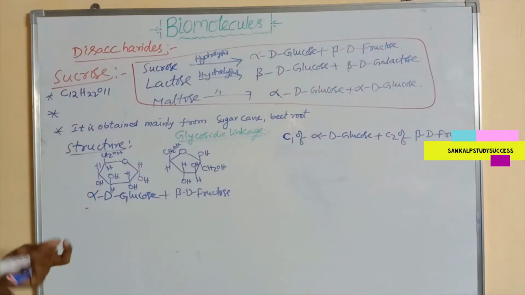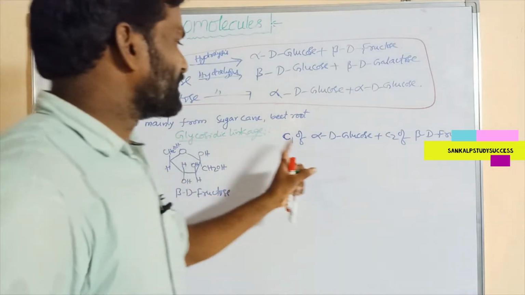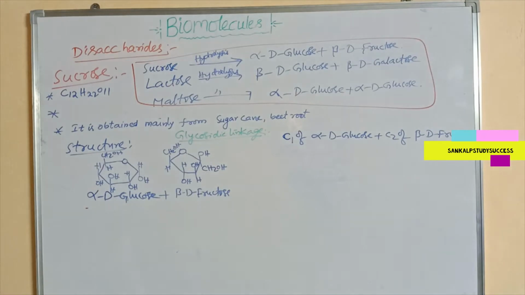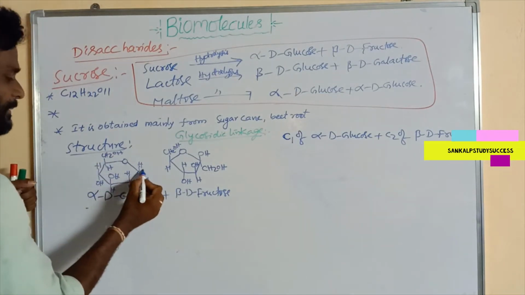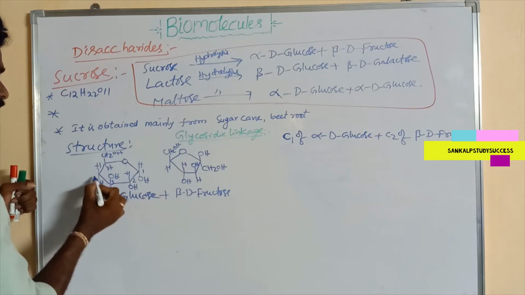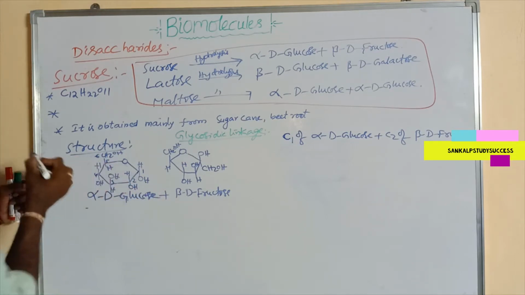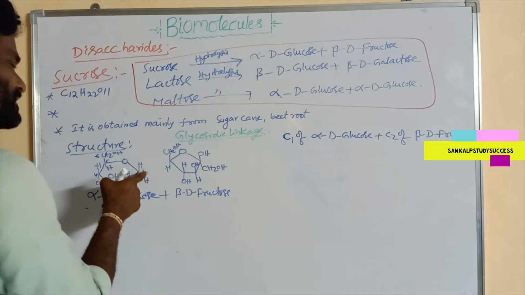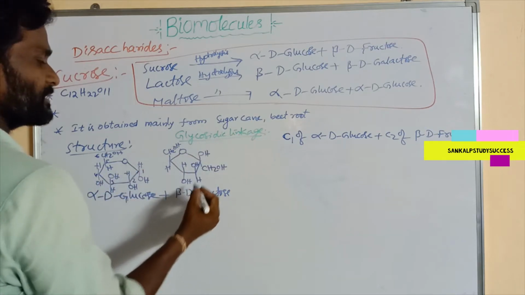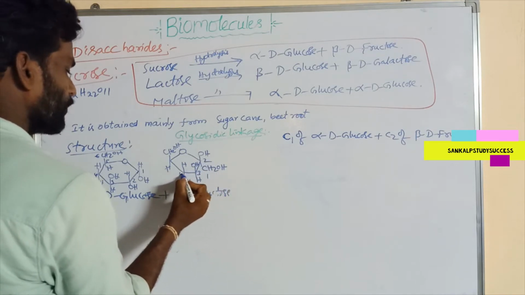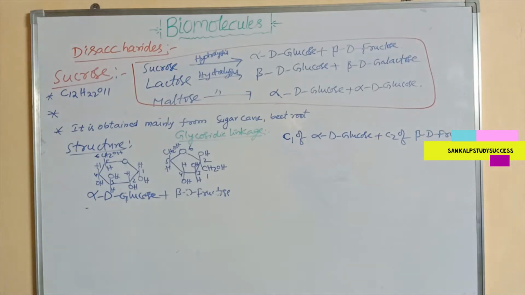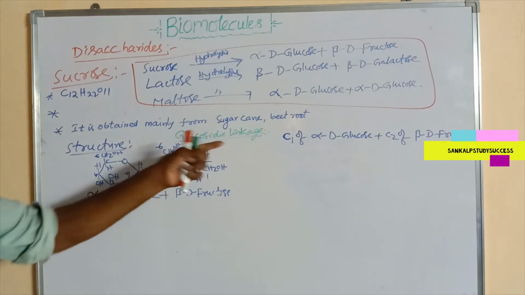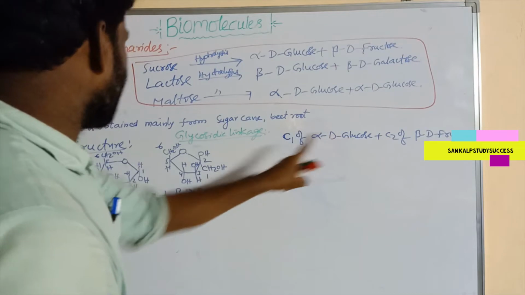In glucose this is the C1 carbon, then 2, 3, 4, 5, and the sixth carbon. In beta D fructose, this is the first carbon, second, third, fourth, fifth, sixth carbon.